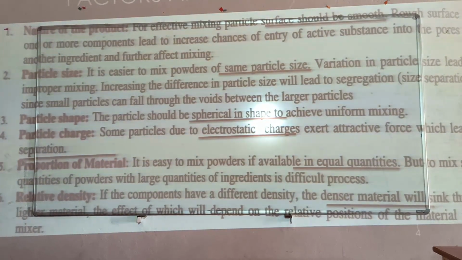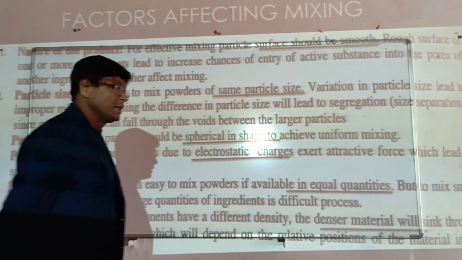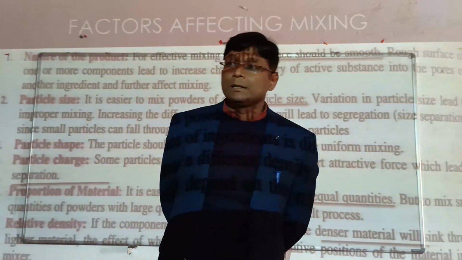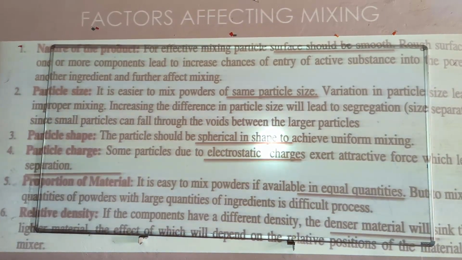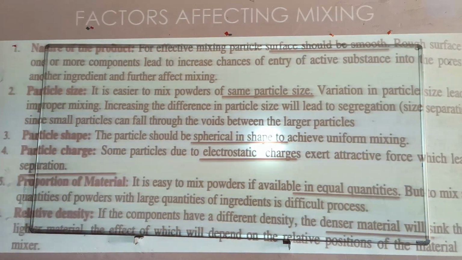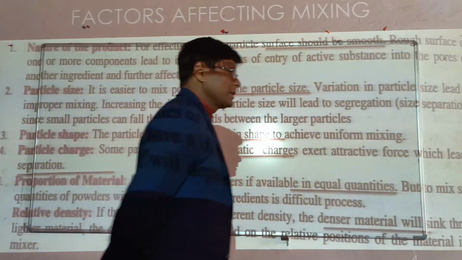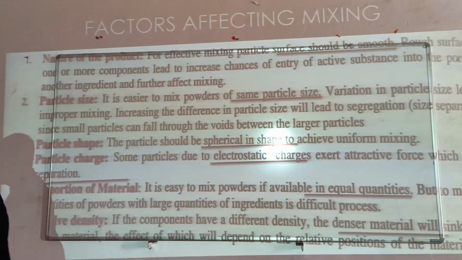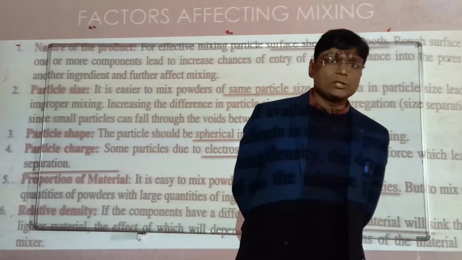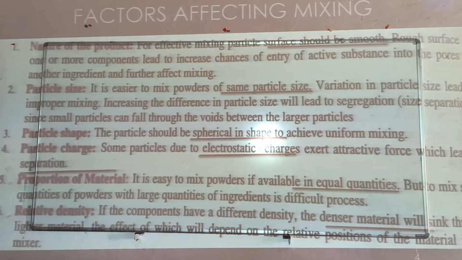Another factor is particle charges. When the size is reduced, different types of particles generate different types of electrostatic charges. Due to these electrostatic charges, the particles feel forces of attraction or repulsion depending upon the types of charges.